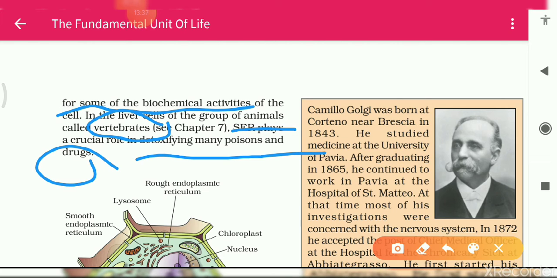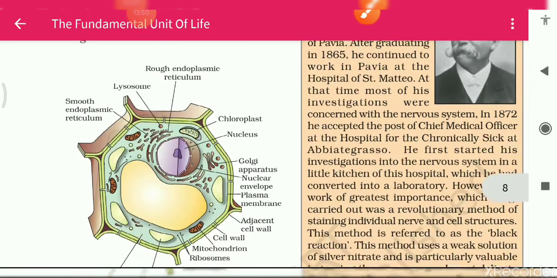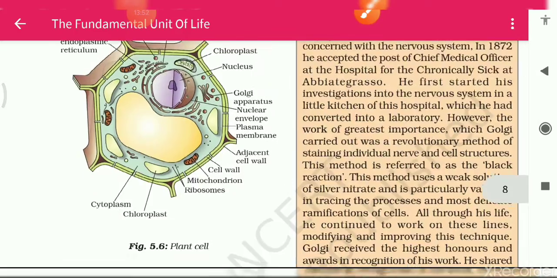Detoxifying means purification, which helps remove poison from your body. The SER plays a very important role. This is the function of the SER.